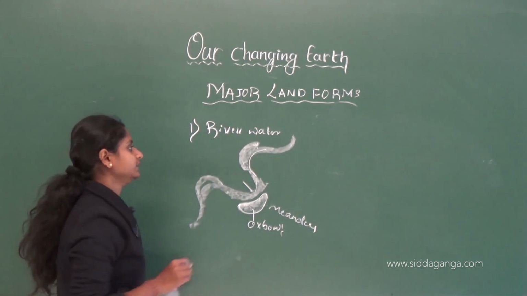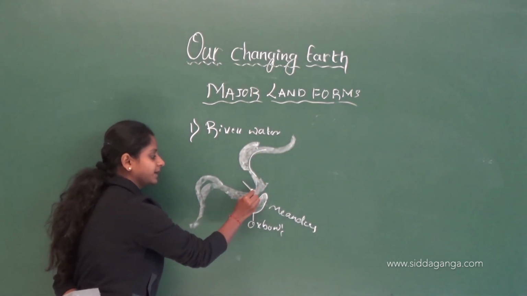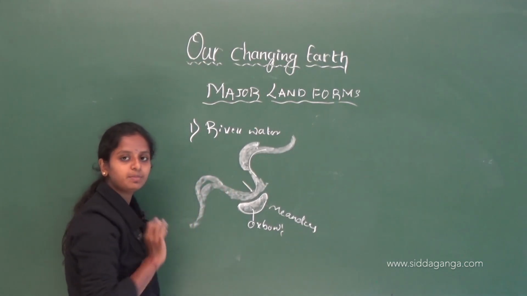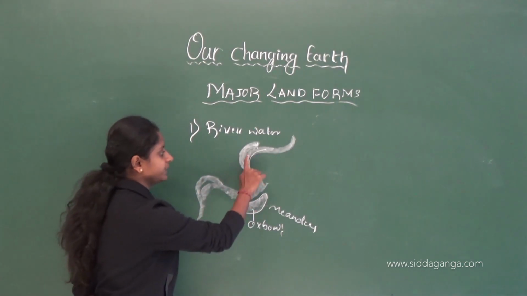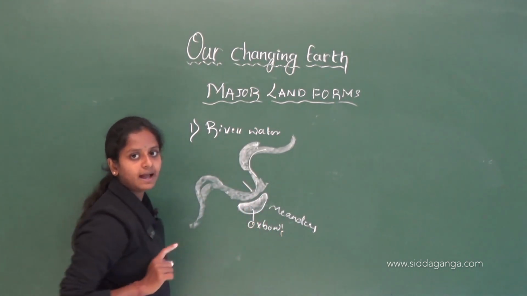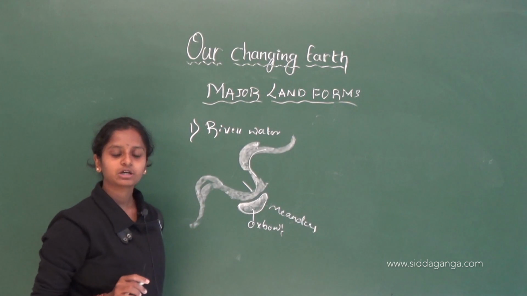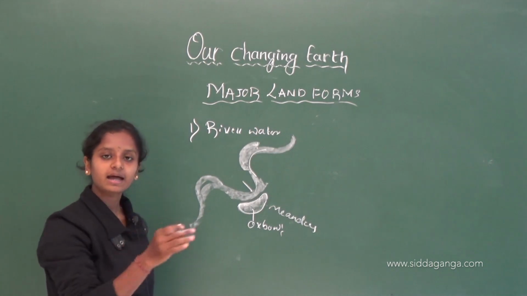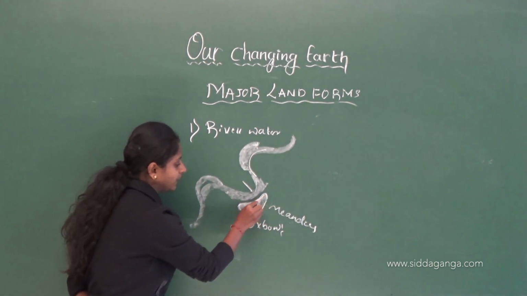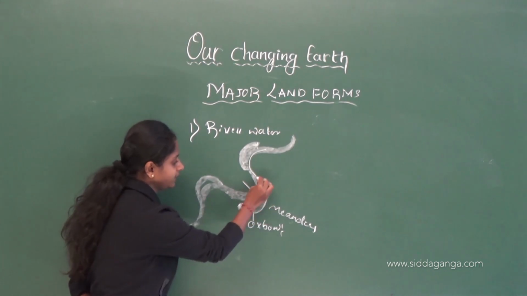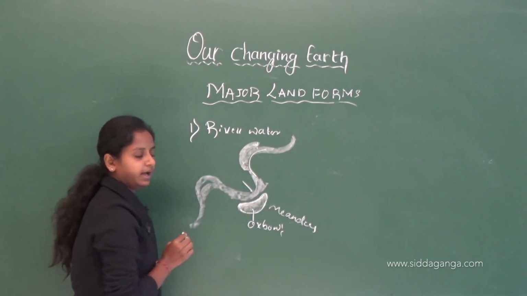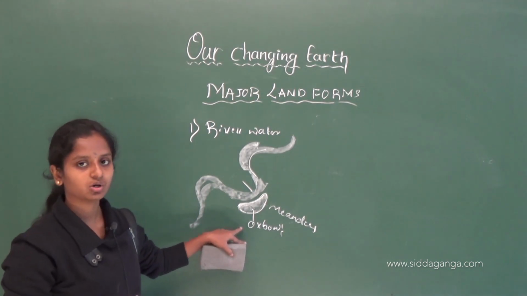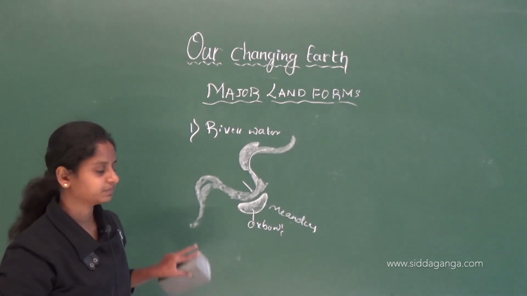Let me repeat it again. When the river flows on a plane, it will move in a curved path or bend at some points. Those bends or curved surfaces are known as meanders. After some time, it will deposit some amount of sediments at that point. As time goes, a small part of the river will cut off from the main stream of the river, and that is known as an oxbow. Understood? Things like these will happen.